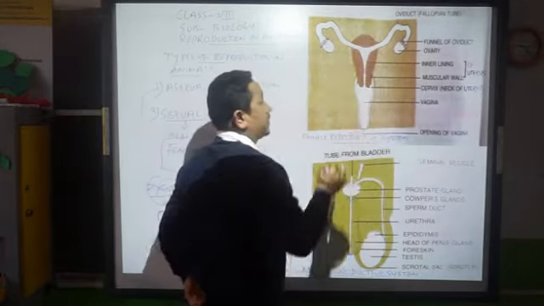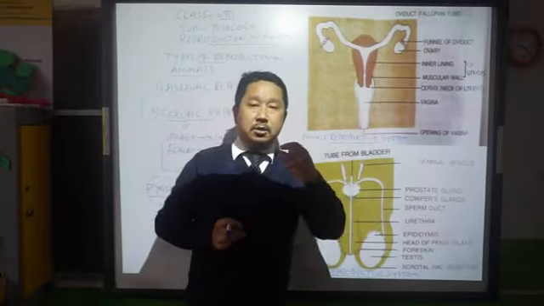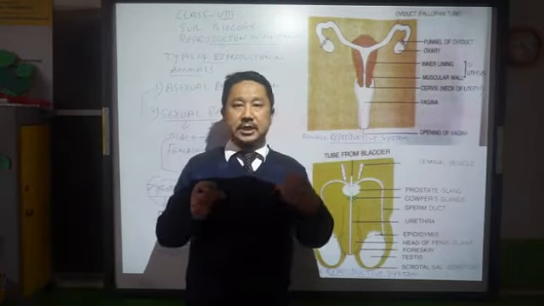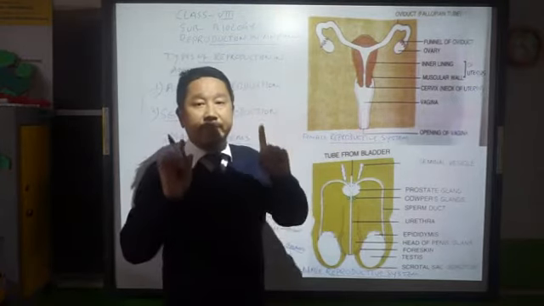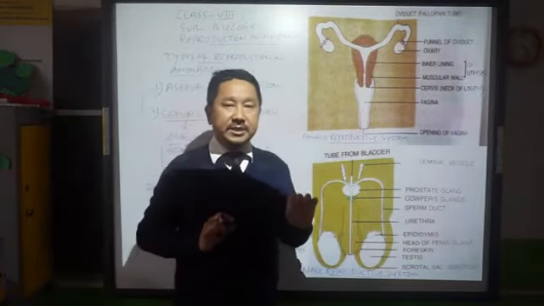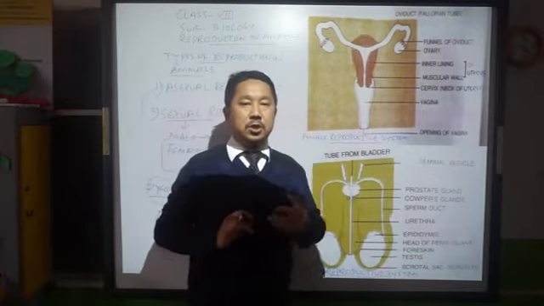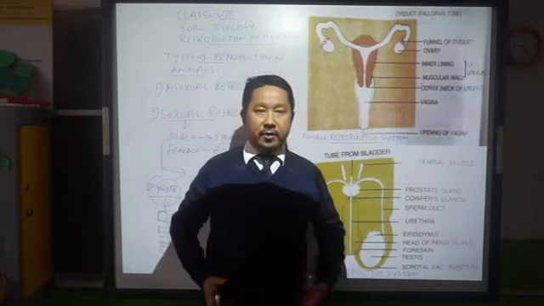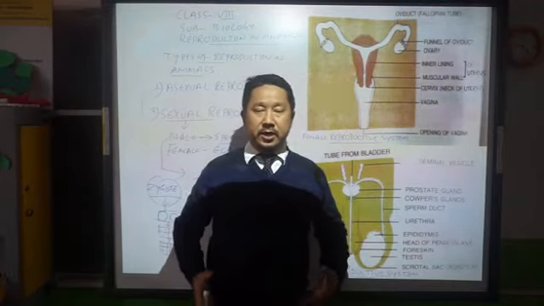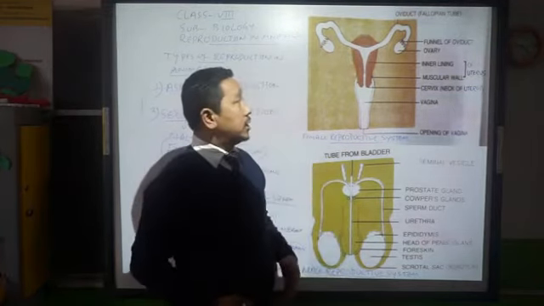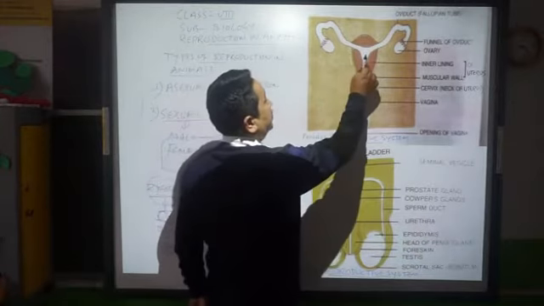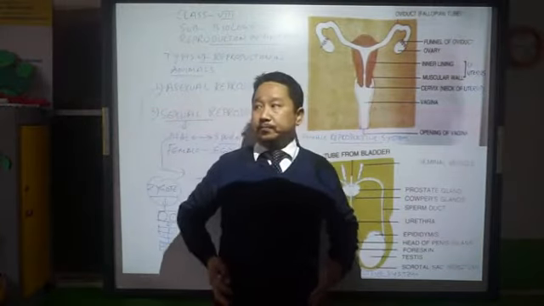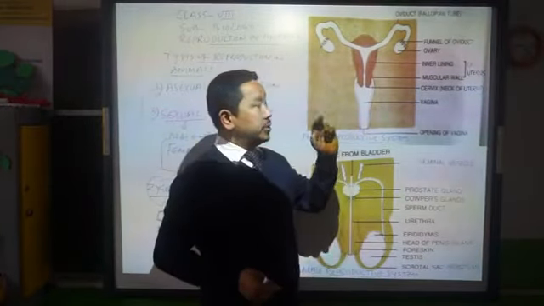Female human beings, the girls or the ladies, have a pair of ovaries. Whitish, oval shaped ovaries are there in the lower abdomen, on either side of the uterus.